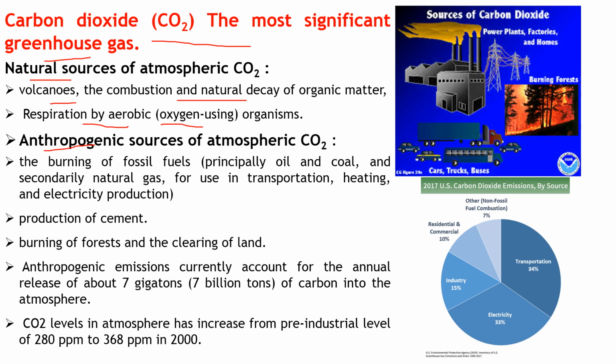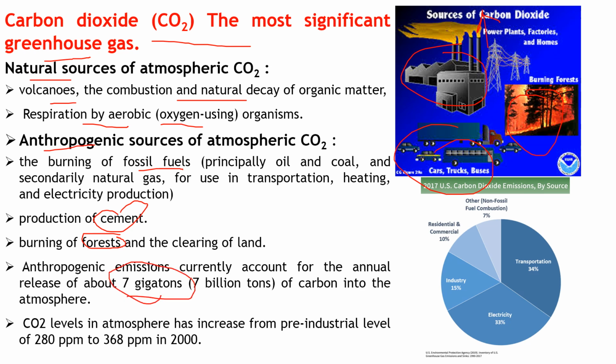So these are natural sources, but most of the man-made sources, which are called anthropogenic sources, are responsible for the enhanced greenhouse effect. So burning of fossil fuel, in all these vehicles and industries that we are using, is responsible for emitting more and more concentration of CO2. Then production of cement, burning of forest and clearing of land. Natural fire may also be there, but this burning of forest has aggravated in today's scenario.